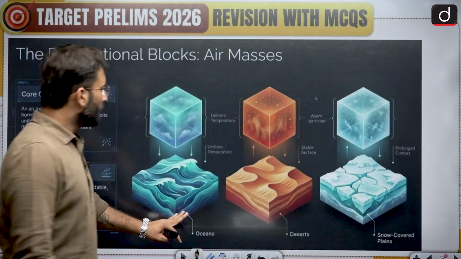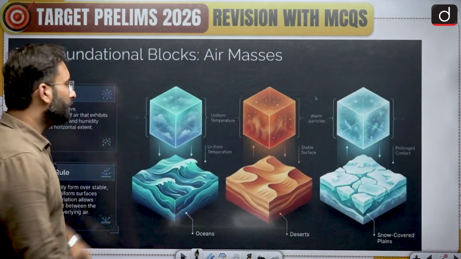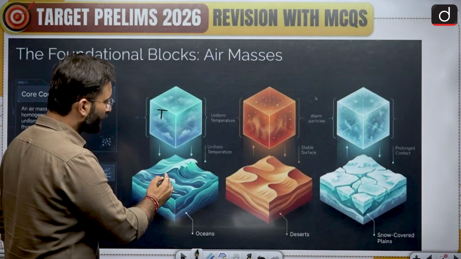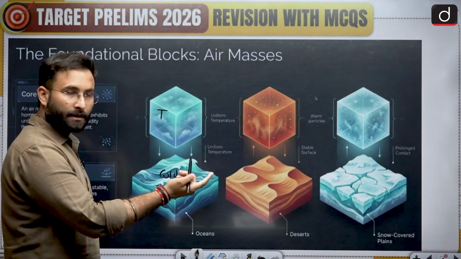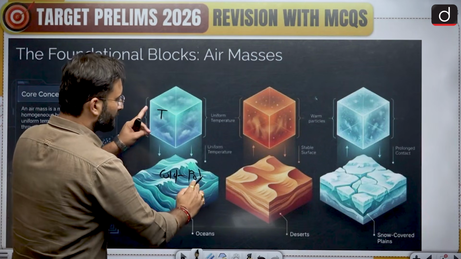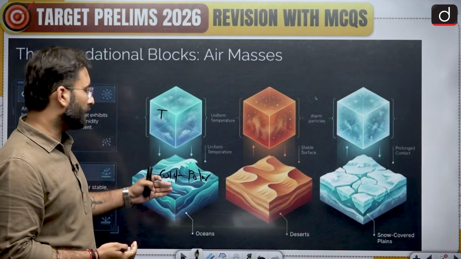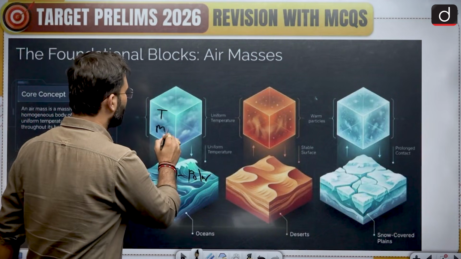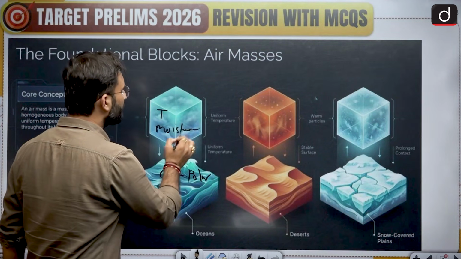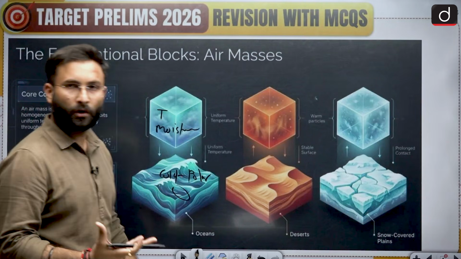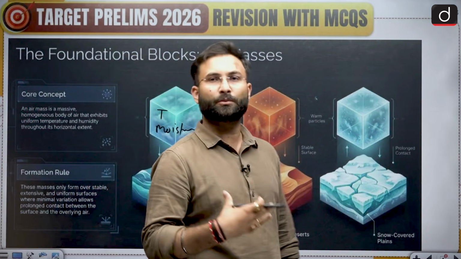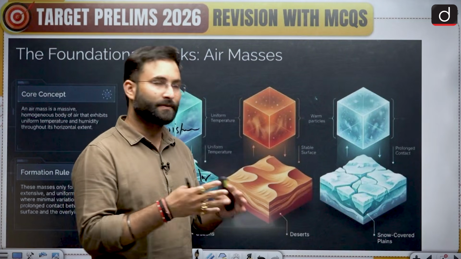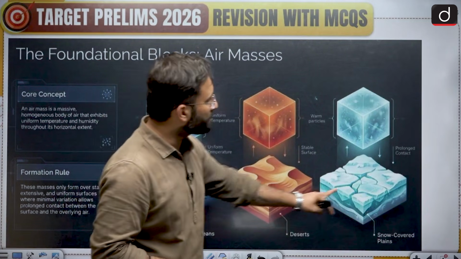So this is ocean. The air mass above the ocean will have a temperature depending on the temperature of the ocean. If it is cold, or let's say in the polar region, the temperature will be less. If it is warm or in the equatorial region, the temperature will be high, and moisture will be high in this particular region, considering that the ocean has a lot of water and evaporation will be there. Coming to the desert, which we have already discussed in case of both hot as well as cold desert, this is your hot desert, this is your cold desert.